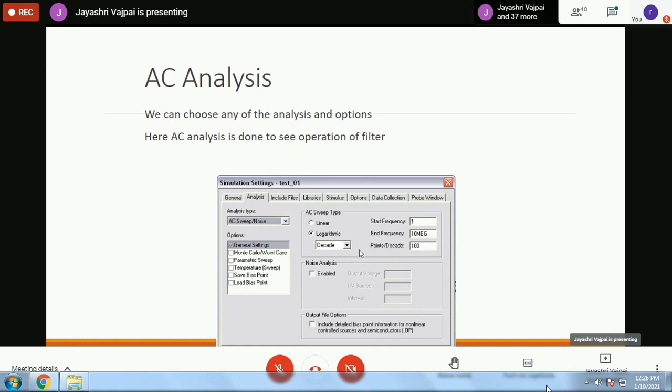Here, once we select logarithmic or linear, it will ask for the starting frequency through which the sweep has to start and the ending frequency up to which it has to go. Then it is also asking you the points per decade. In the case of linear, it will simply ask how many points should be placed between the beginning and the end. In the case of logarithmic scale, in every decade, you must have used semi-log graph paper,